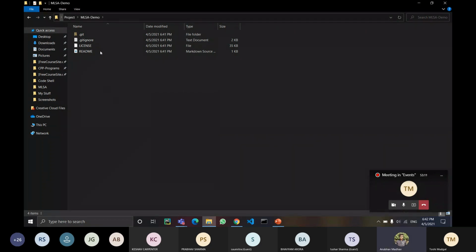For that, if I want to open my Visual Studio Code in this directory, what am I supposed to do in the shortest way? Tell me, is anyone here who can tell me the shortest way to open Visual Studio Code in this directory? Or shall I continue?